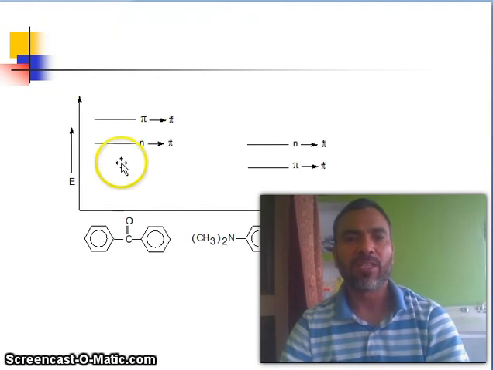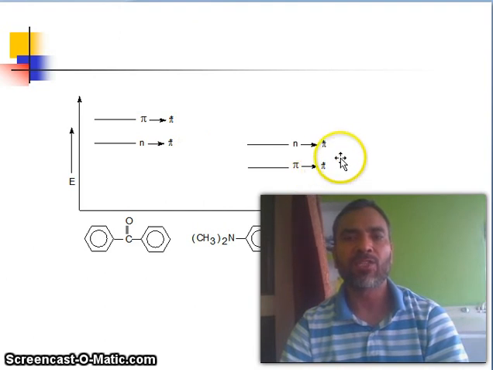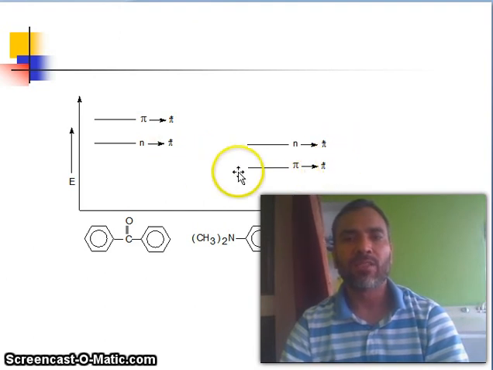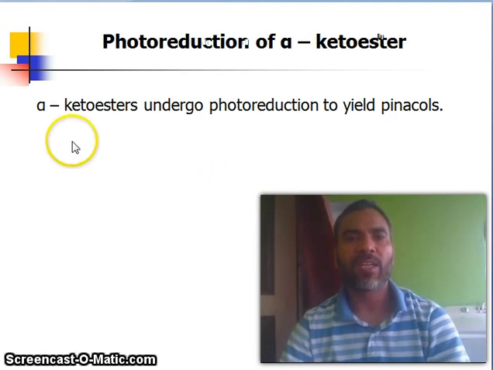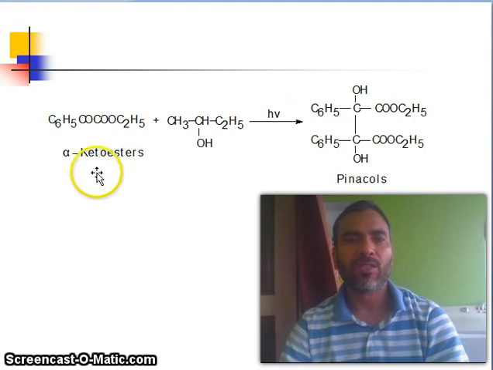You see here, the n to pi star transition in this molecule is higher, but you see it is lower. So, this is the n to pi star transition, this is the pi to pi star transition. So, alpha keto esters undergo photoreduction to yield pinacol. You see, alpha keto ester.